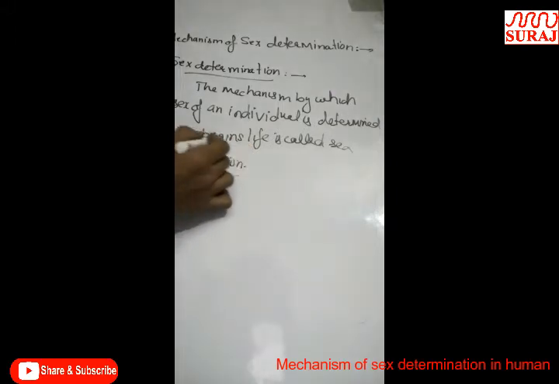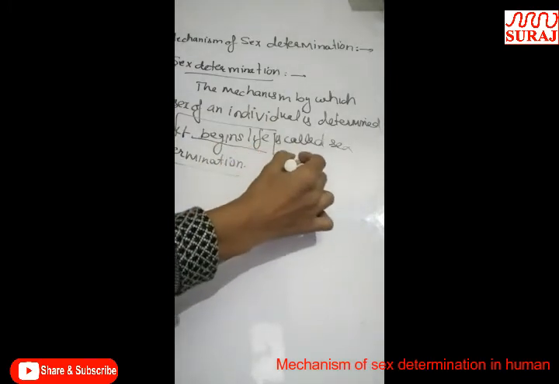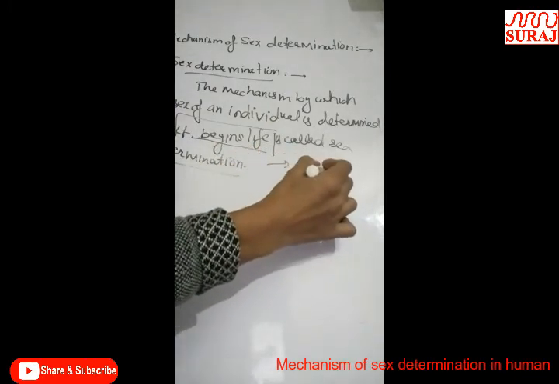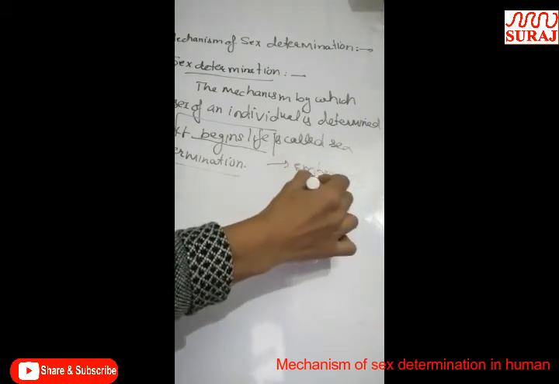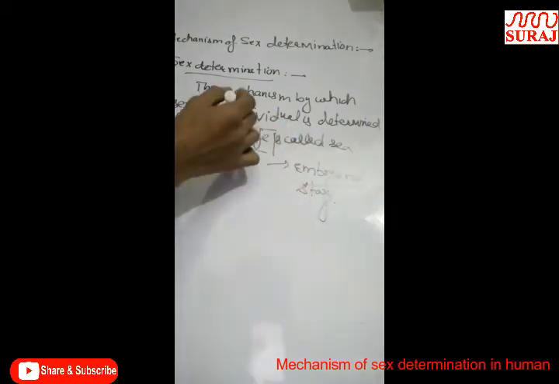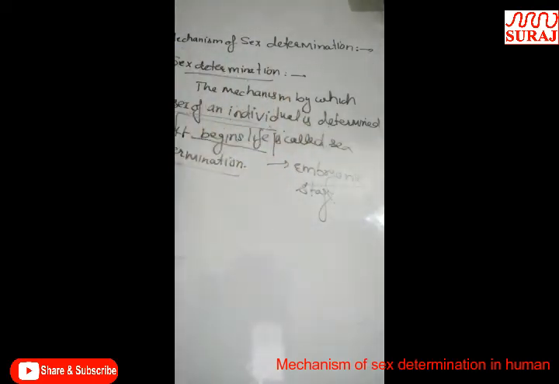As the organism begins its life, or you can say during the embryonic stage, the process by which we can determine the sex of an organism is called sex determination.